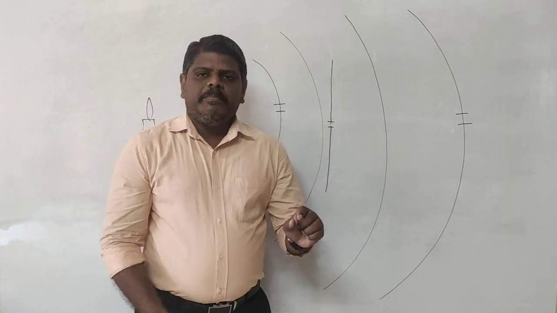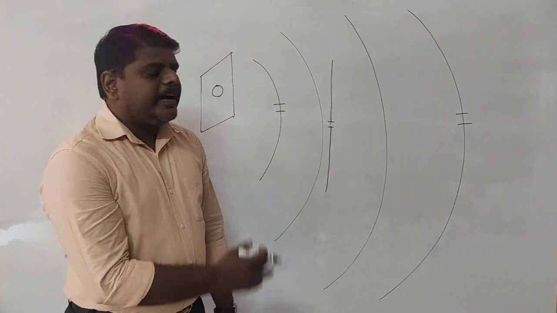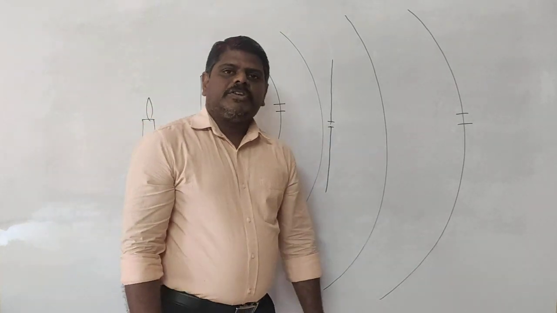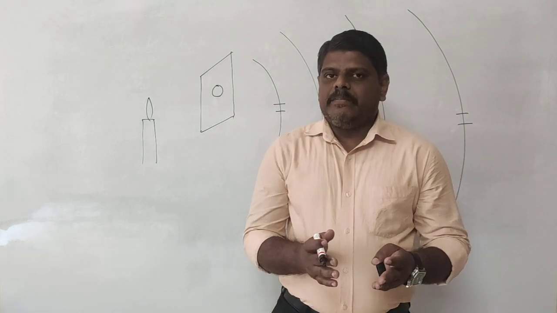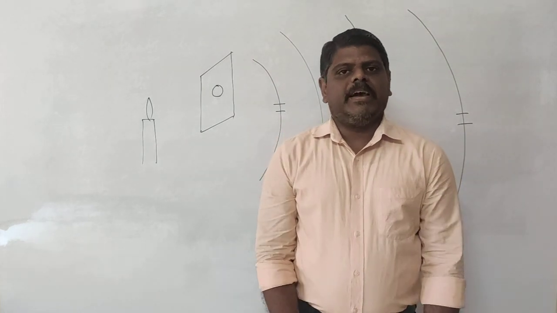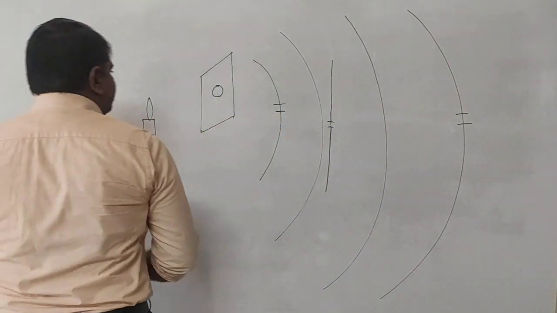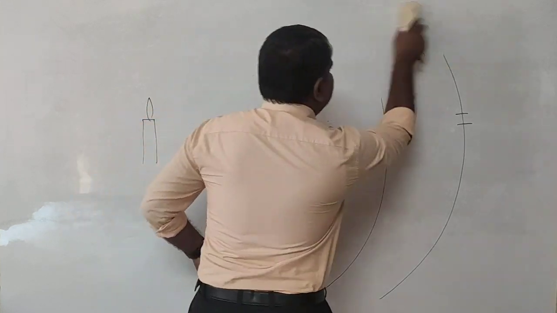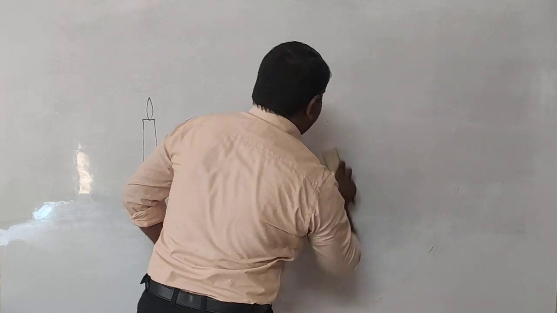Why is it a plane wavefront? Because you are taking a very small portion of the spherical wavefront. This is the way that you get a plane wavefront. I hope now you understood what the spherical wavefront and the plane wavefront are. So the plane wavefronts are obtained from the spherical wavefronts. Right, now we have completed two types of wavefronts, and now we are going to discuss the next one, that is the cylindrical wavefront.